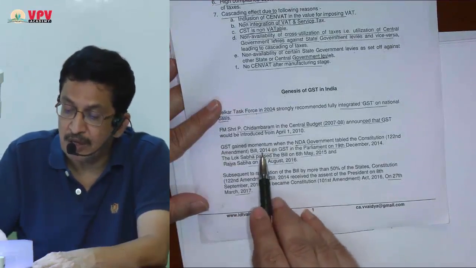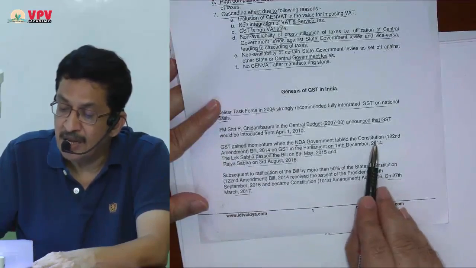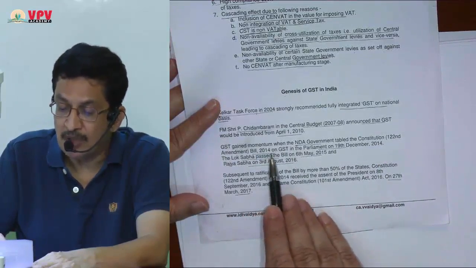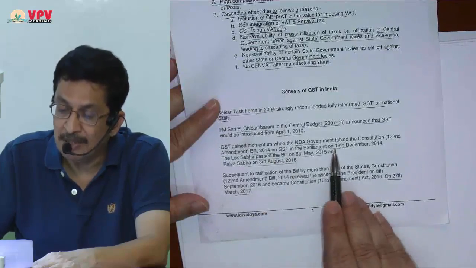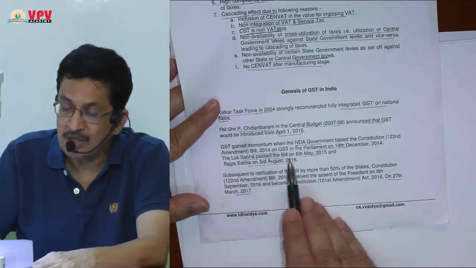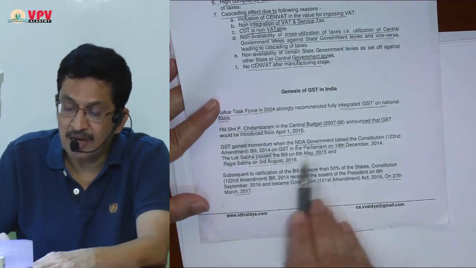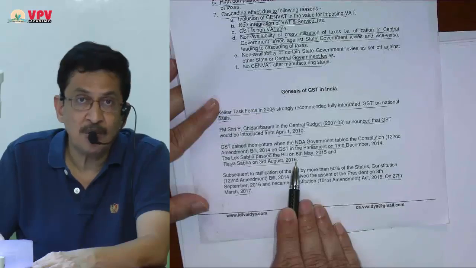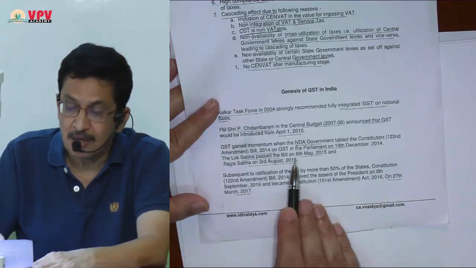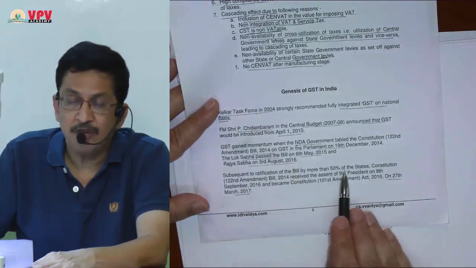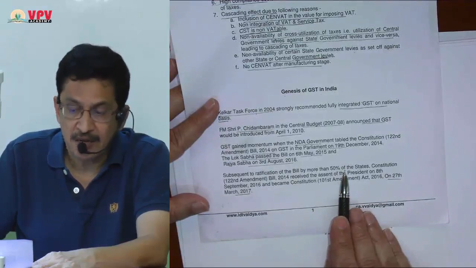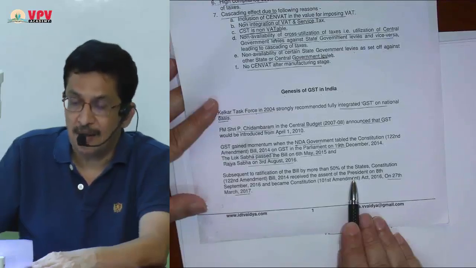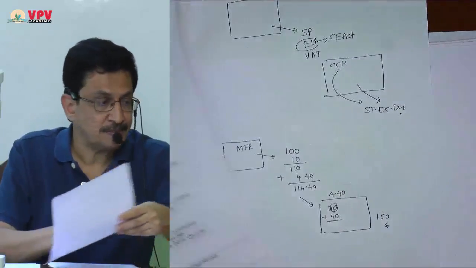So the first thing that happened is that the NDA government introduced the Constitutional Amendment Bill 2014 on GST in Parliament, and Lok Sabha passed it on 6 May 2015, and Rajya Sabha passed it on 3rd August 2016. This is about the Constitutional Amendment Bill. Subsequently, more than 50% of the states ratified it, and then it received assent from the President. That was the second event.